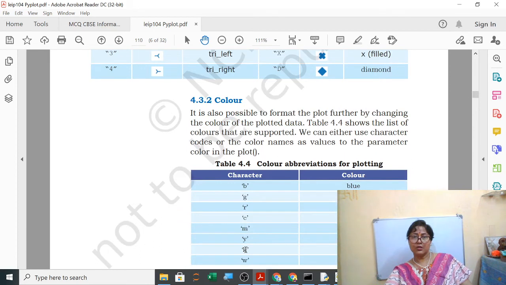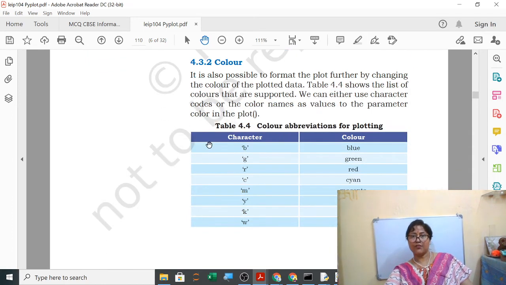Now colors also, if you are asked to change the colors, it is also possible to format the plot further by changing the color of the plotted data. The table shows the list of colors that are supported. We can either use character codes or the color names as values to the parameter color in the plot. So here for blue I will use b, for green g, for red r, for magenta m, for yellow y, for white w, and there are many more. For black, actually blue I have already used b, so for black k is given.